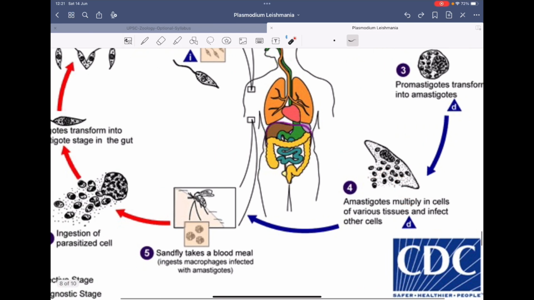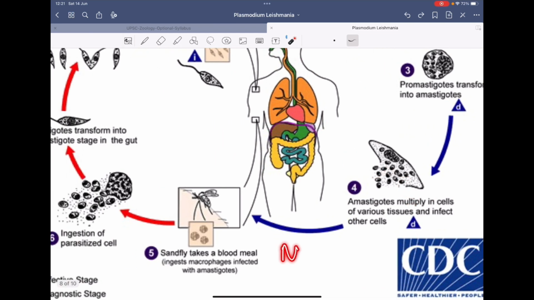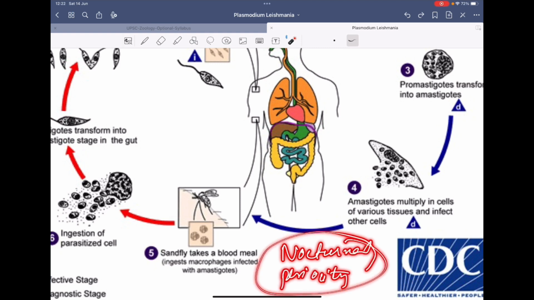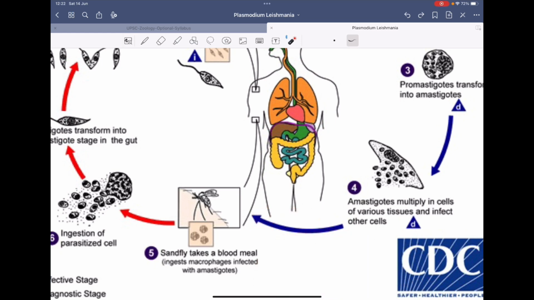After that, you will observe one thing that is called nocturnal periodicity. This nocturnal periodicity is the term given when this amastigote form circulates in the blood, but in the peripheral regions. Peripheral means on the skin, on the vessels, on the blood that is near to the skin. And it happens at night time. That's why it's called nocturnal.